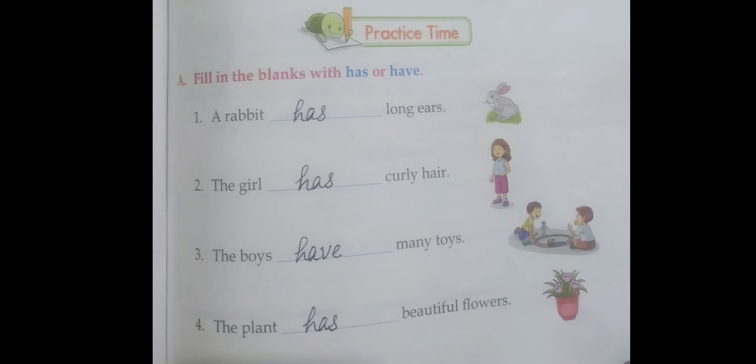Second one, the girl dash curly hair. Can you tell me the answer? What will come there? Yes, has. Why do we use has there? Because here only one girl is there. So the girl, that means singular, we use has there.